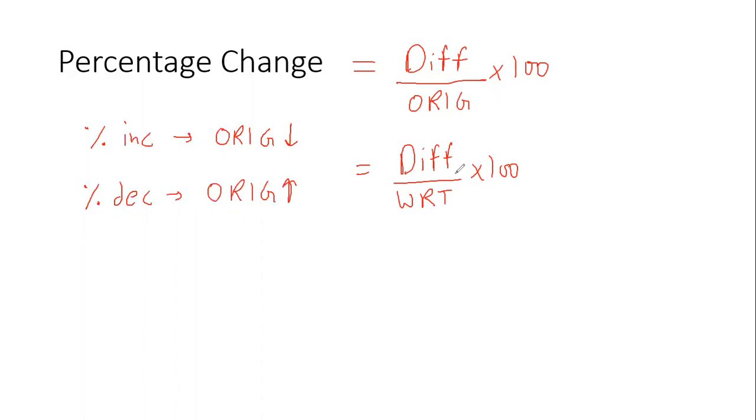So when you read a word problem, you will realize that with respect to this value, they're asking me the change, and that value becomes your original. With respect to whatever they are asking you, that value becomes original.